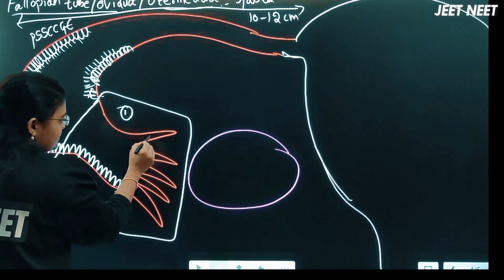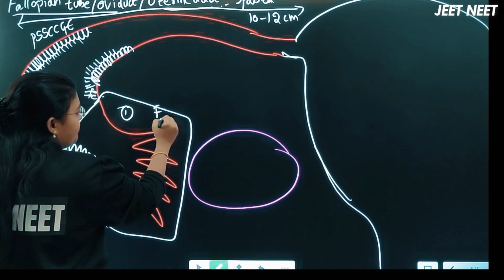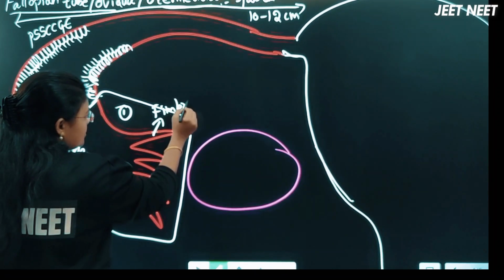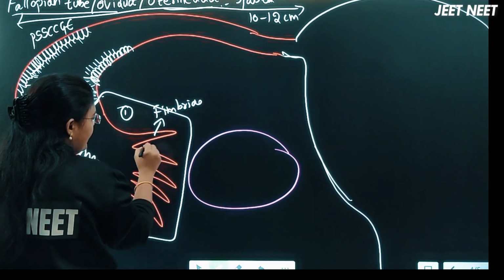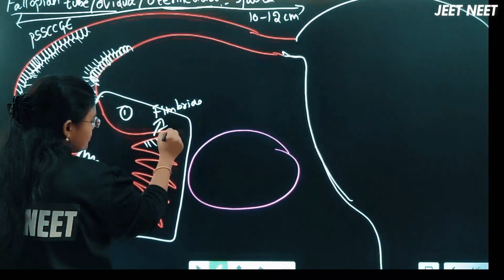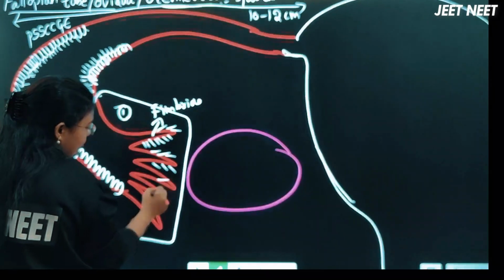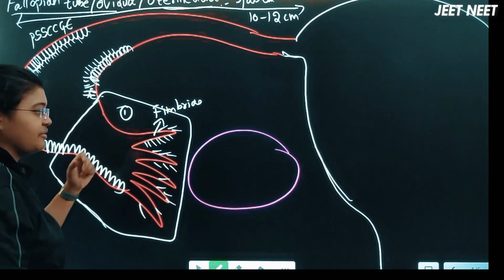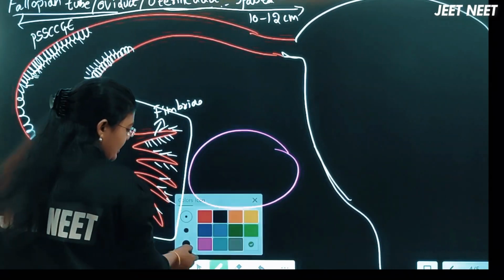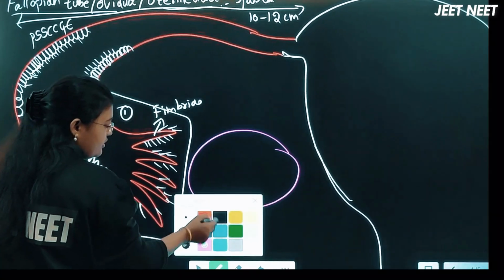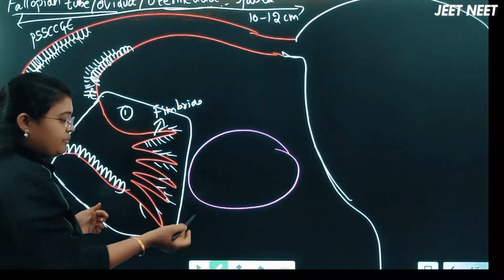These finger-like structures are called fimbriae or fimbrillae, and they are also ciliated. What is the major function of the fimbriae? It catches the ova when it is released from the ovary.